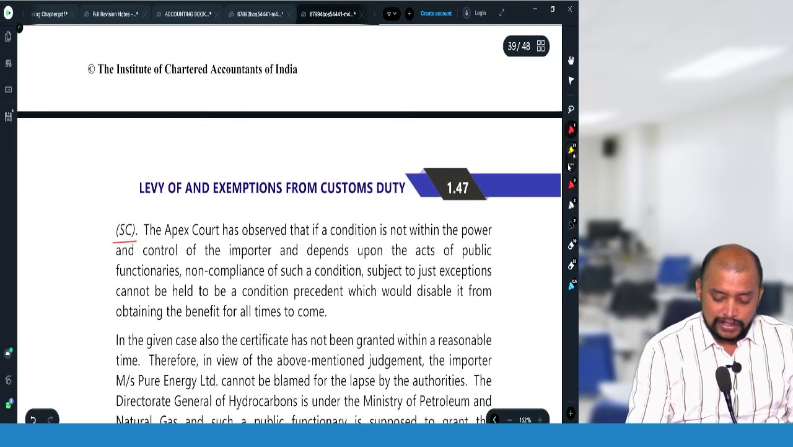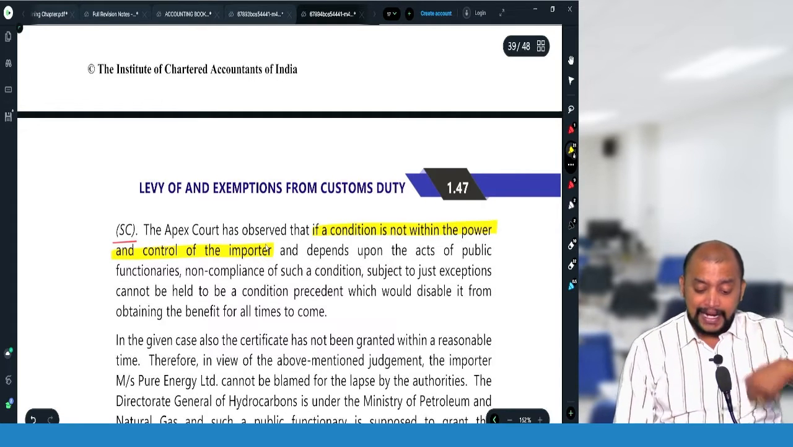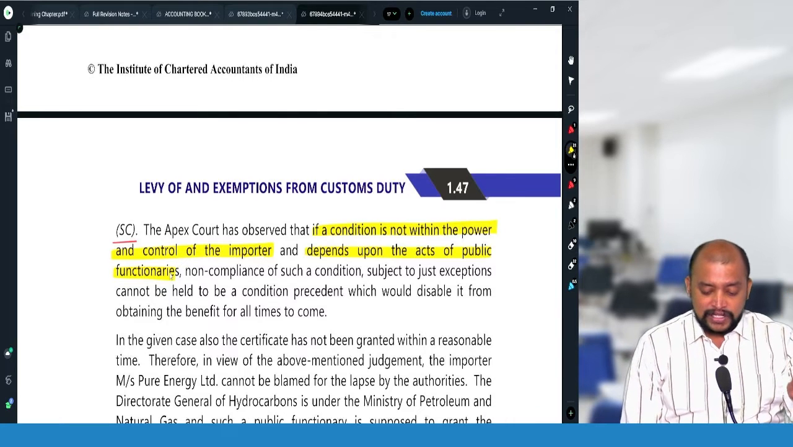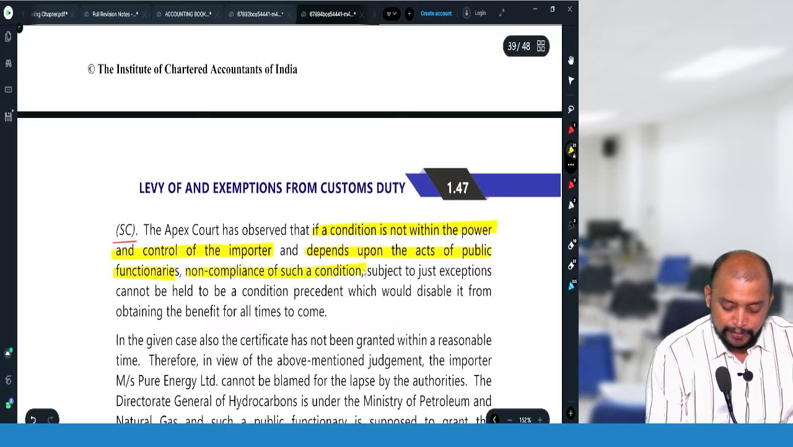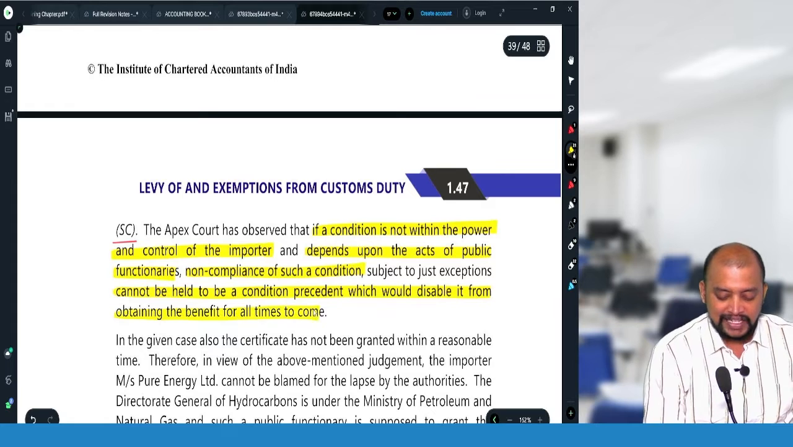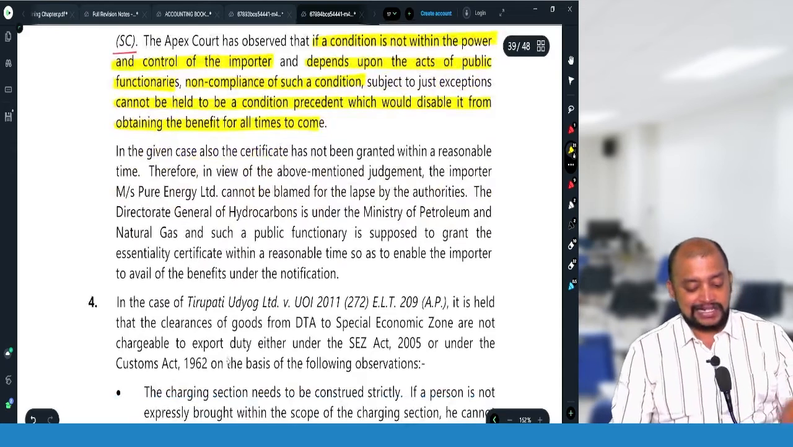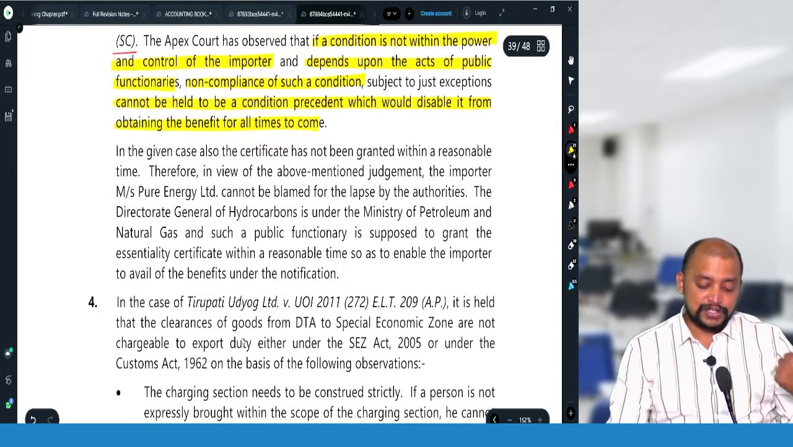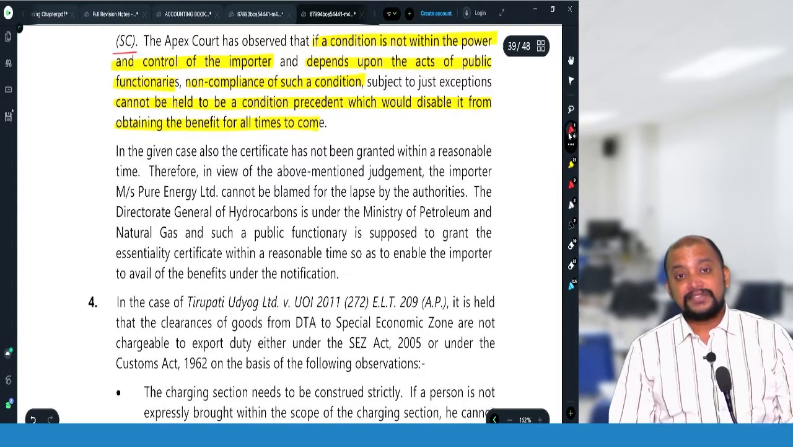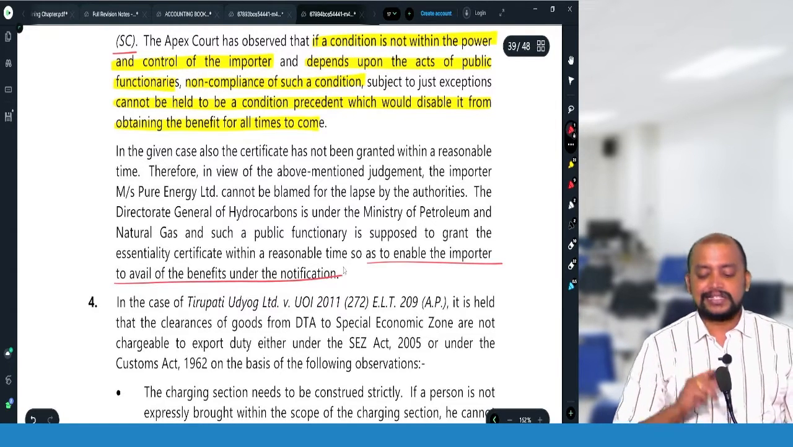If a condition is not within the power or control of the importer and depends upon the acts of the public functionaries, non-compliance of such condition cannot be held to be a condition precedent which would disable it from obtaining the benefit at all times to come. So the certificate has not been granted. Moreover, this has to be given by the Ministry of Petroleum and Natural Gas, which is a public authority. Therefore, what is the conclusion in this case? Whether the importer is eligible to avail the benefit under this notification? Yes, he is eligible.